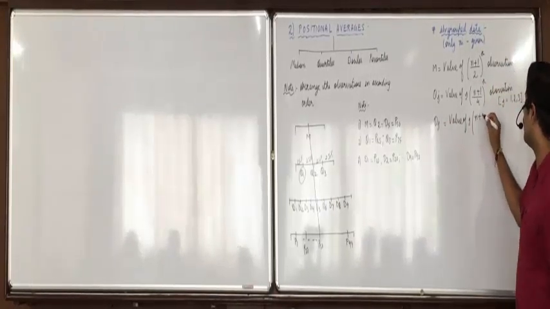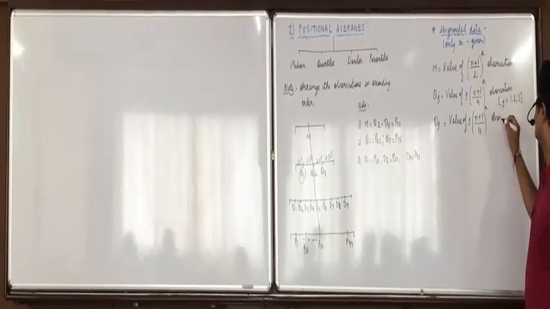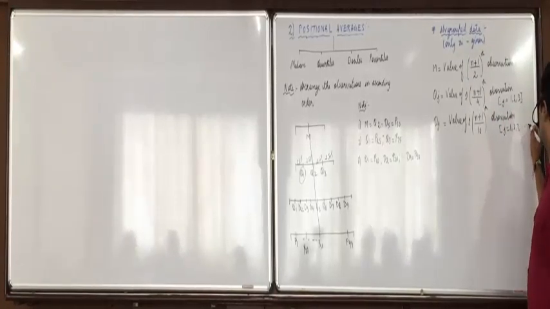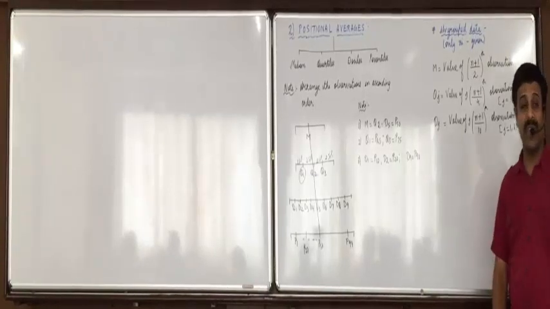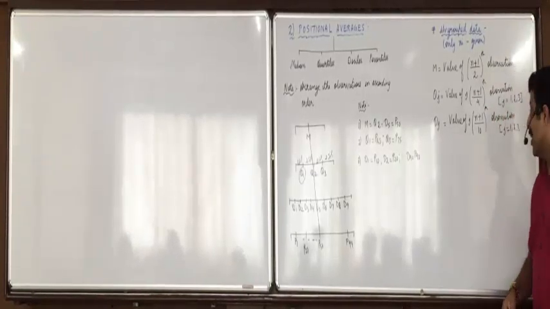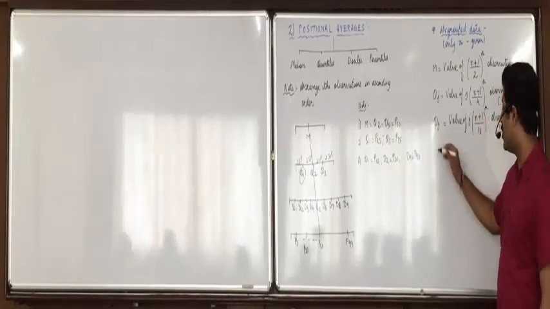So (n plus 1) upon 10th observation, where the values of j can be 1, 2, 3 up till 9. So if we have to find D7, then what formula will we use? Value of 7 into (n plus 1) upon 10th observation.